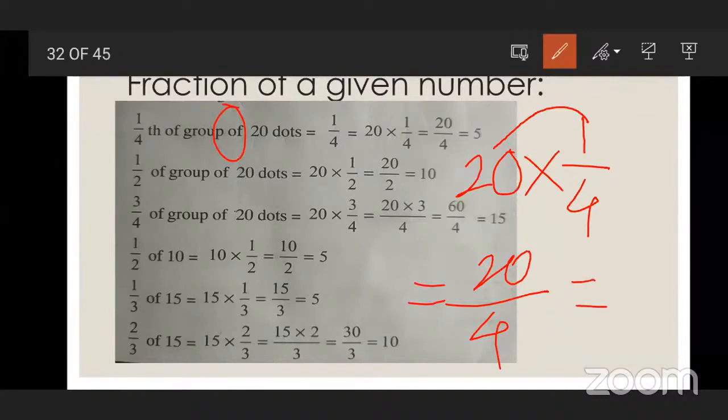When does 20 come in the table of 4? 4 1s are 4, 4 2s are 8, 4 3s are 12, 4 4s are 16, 4 5s are 20. So what is the 1/4 part of 20? 5.